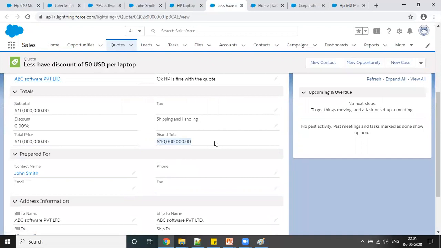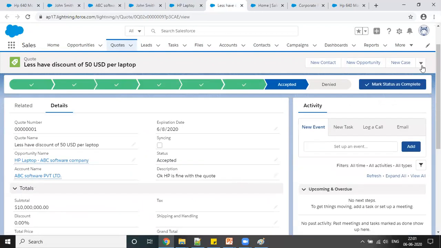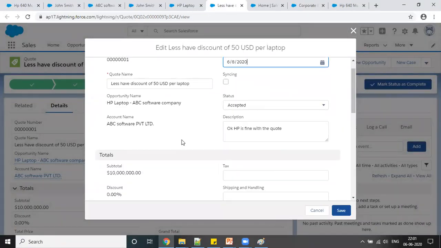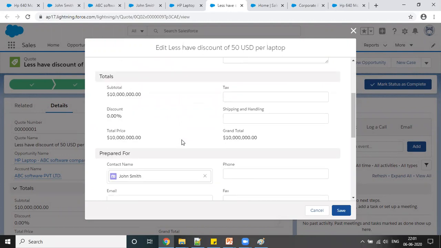Here it is a grand total, and there is an option to sync this one. So once you start sync on this record, this quote will be synced with our opportunity. Okay, I have accepted it.